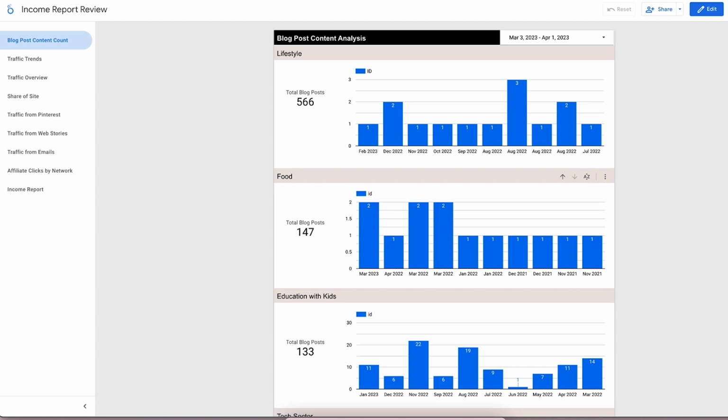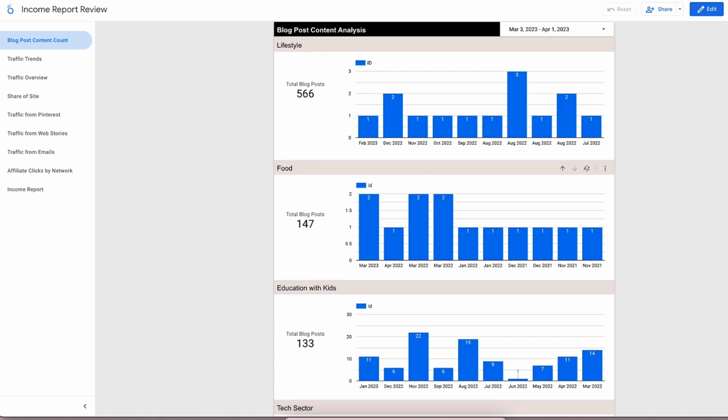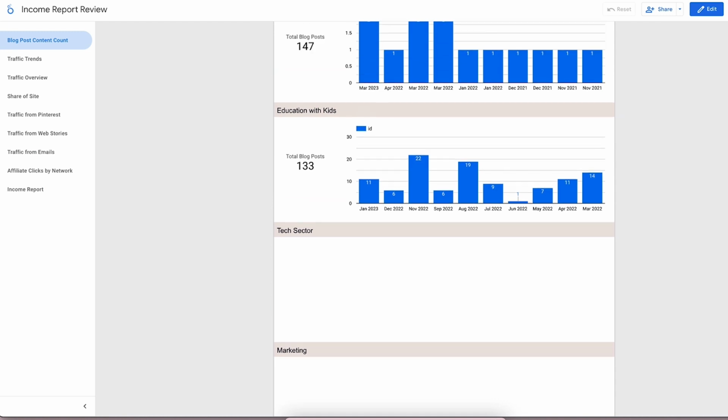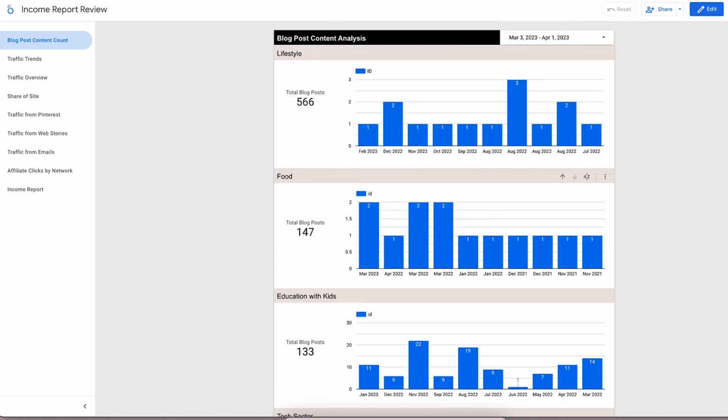So here you can see that this is the blog content analysis. Some of the blogs I couldn't figure out why Google Sheets was not pulling in, but I was able to pull it in for these other ones. What this page shows is how much content I have created in total for each of these different types of blogs, and then how much content I have written over the past year.